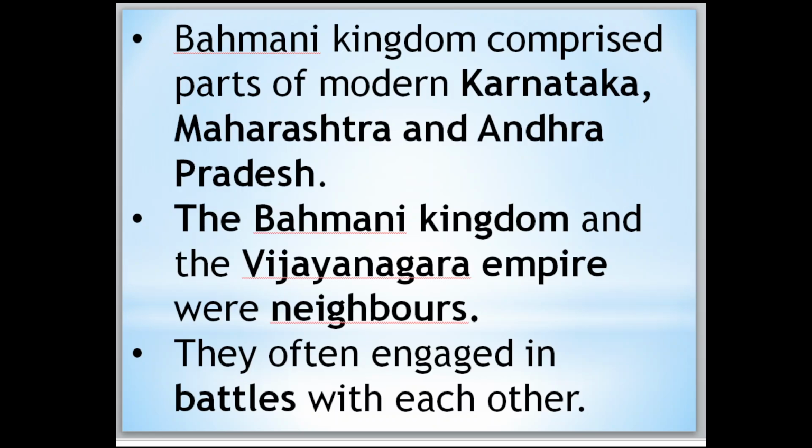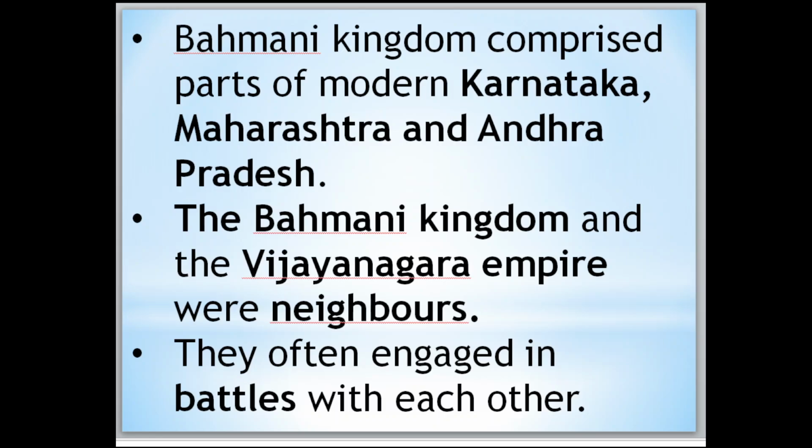The Bahamani kingdom comprised parts of modern Karnataka. As you know, the Adil Shahis of Vijaypura and the Baris Shahis of Bidar are both located in Karnataka, 2 are located in Maharashtra, and Golkonda was located in Andhra Pradesh.